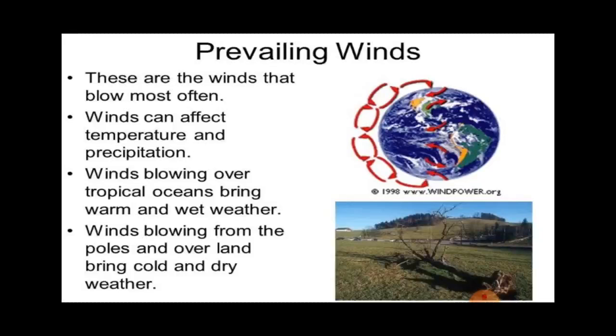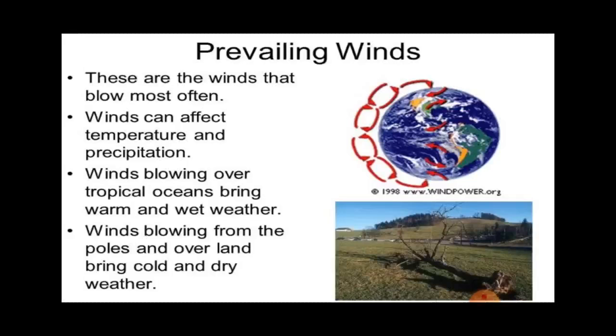Wind blowing over the tropical ocean brings warm and wet weather. So the air which blows from the ocean brings warm and wet weather. How? Because the water gets heated slowly and the temperature of that water is more than the land.